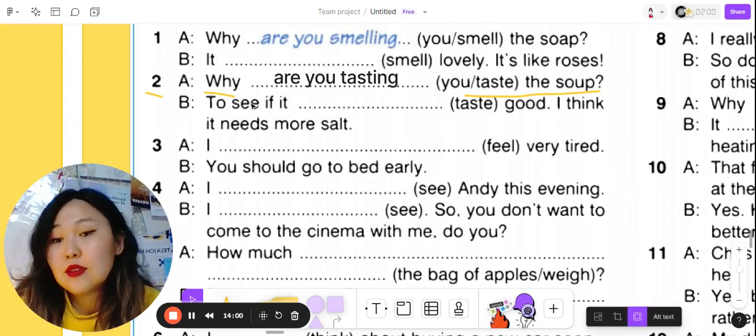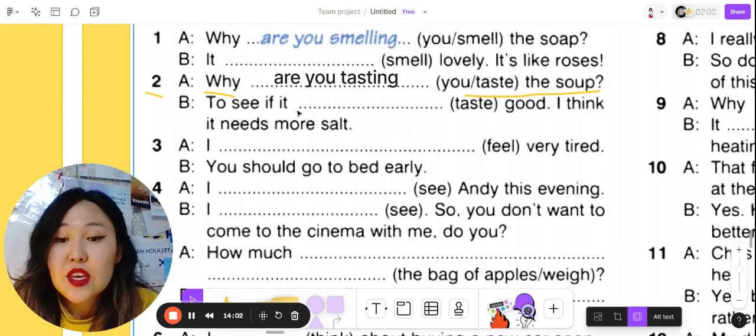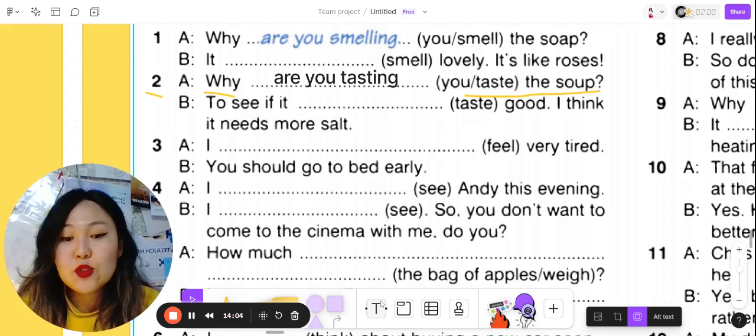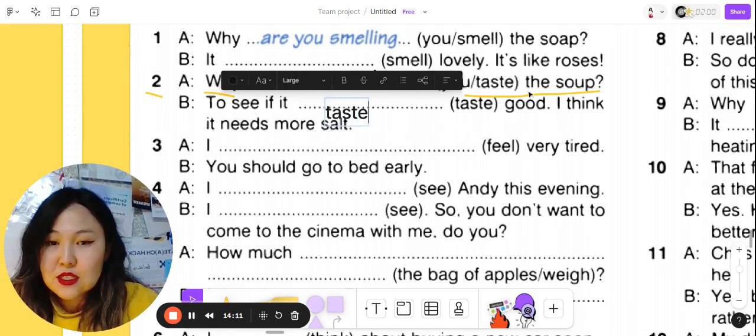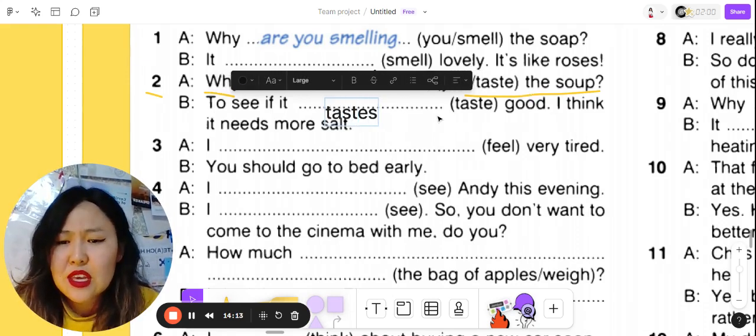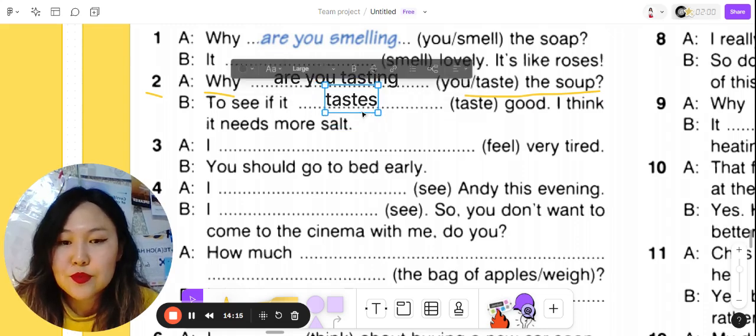Next one, and the answer, to see if it... and here we can use present simple because we are talking about the flavor of the soup. To see if it tastes good. I think it needs more salt.